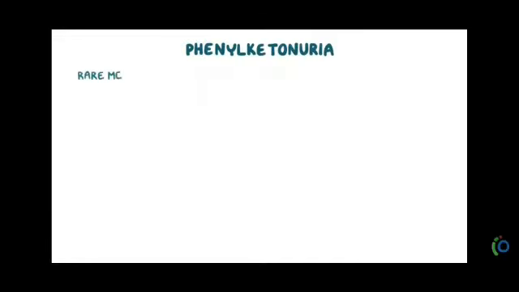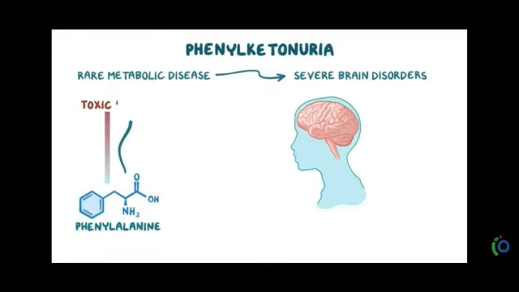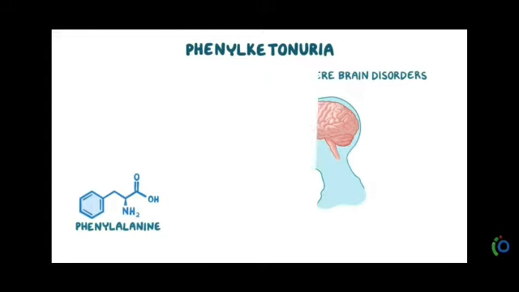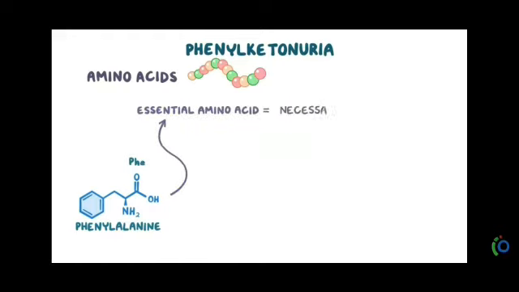Phenylketonuria. It is a rare metabolic disease and it gives severe brain disorders. The phenylalanine will be increased to toxic levels. Phenylalanine is an amino acid, called Phe, and it is an essential amino acid.